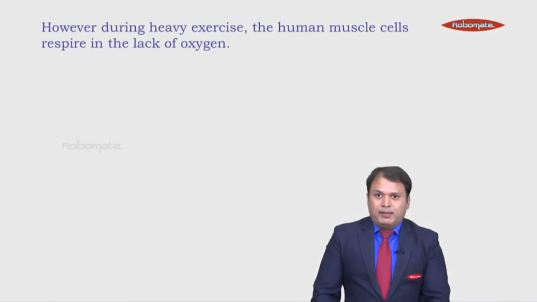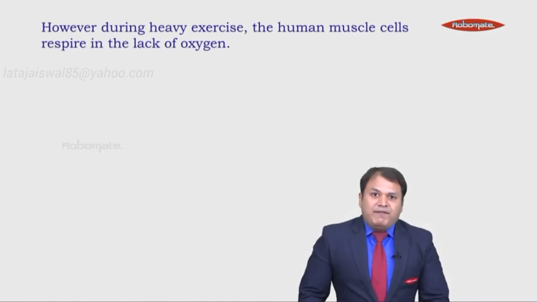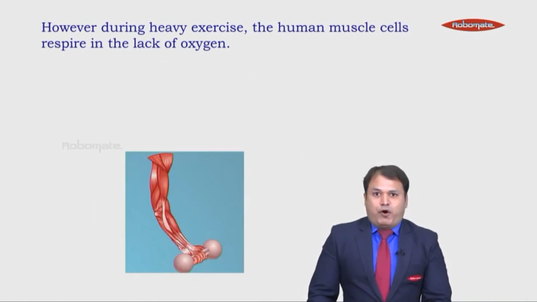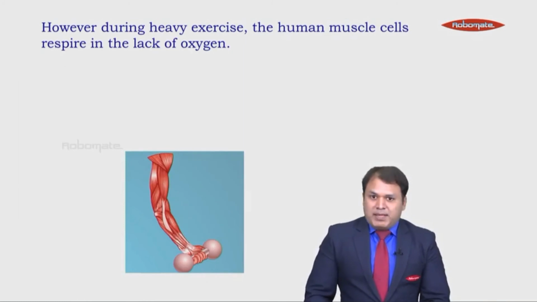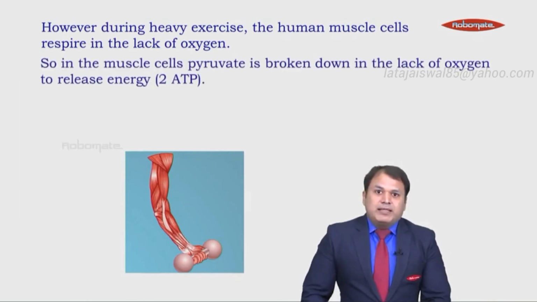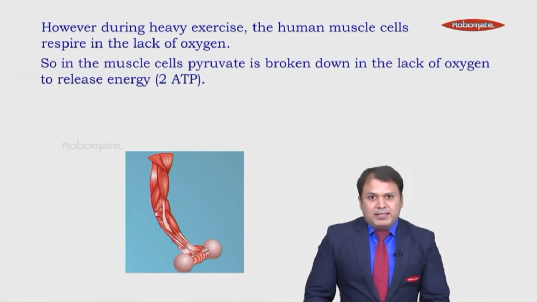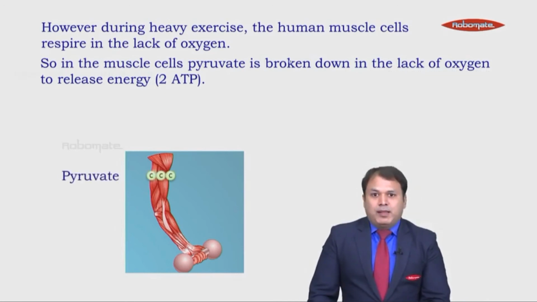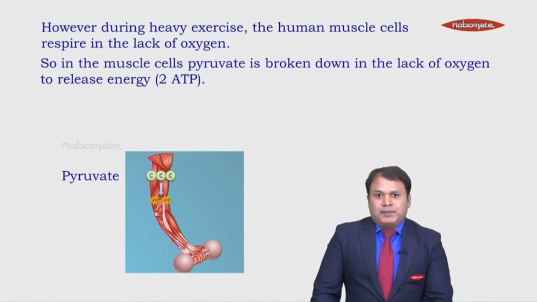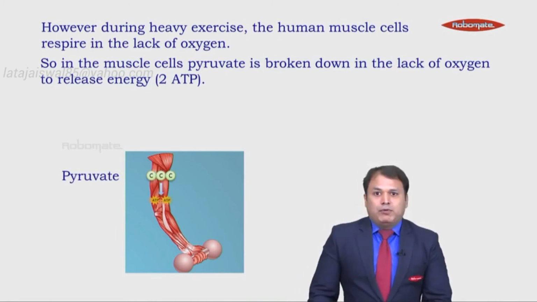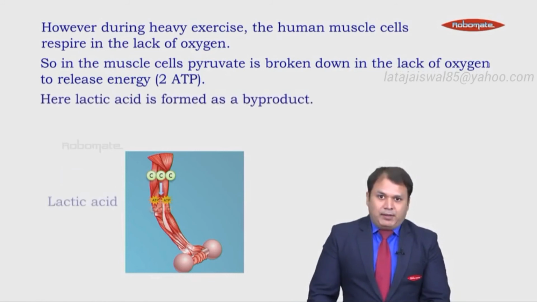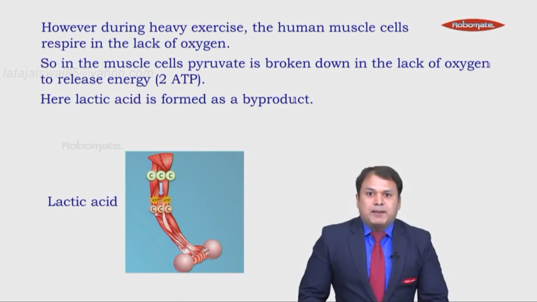However, during heavy exercise, the human muscle cells respire in the lack of oxygen. So you can see the muscle cells working here. In the muscle cells, during exercise, pyruvate is broken down in the lack of oxygen to release energy. But when pyruvate is broken down in the lack of oxygen, it produces only 2 molecules of ATP. So less energy is produced here. And here, lactic acid is formed as a byproduct.